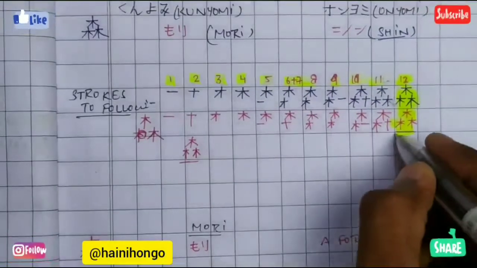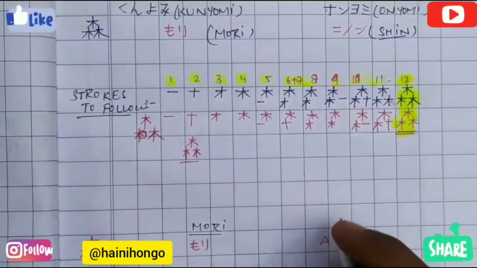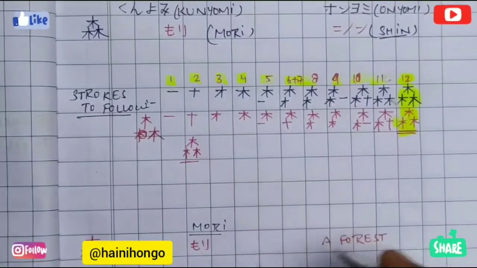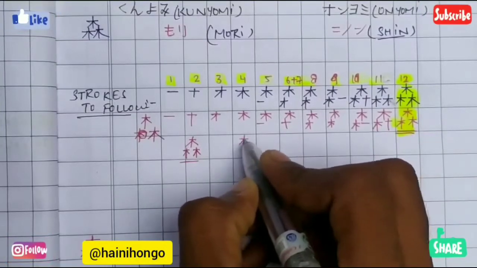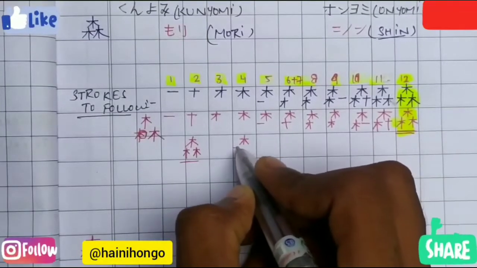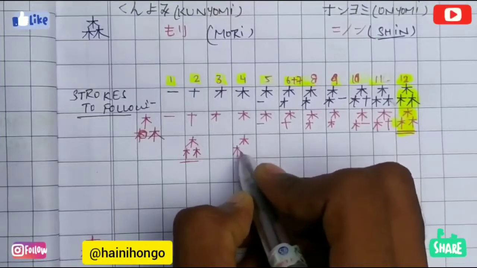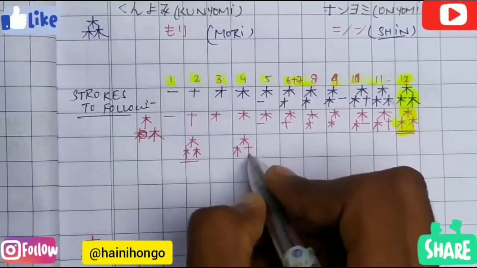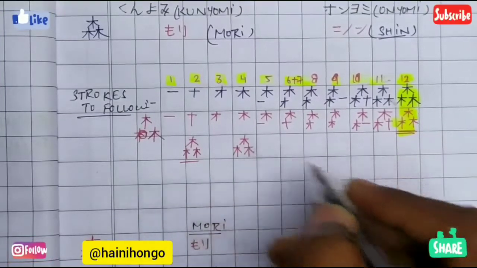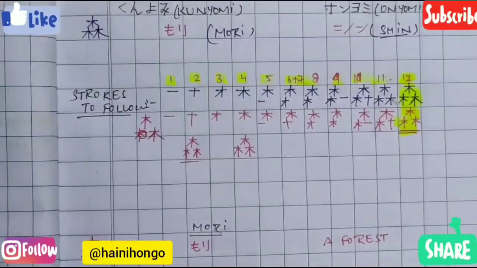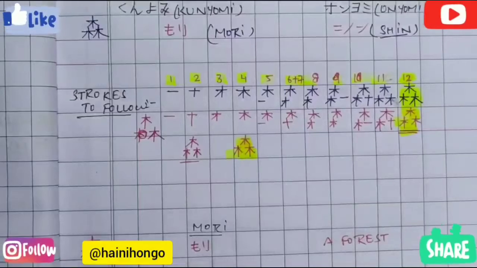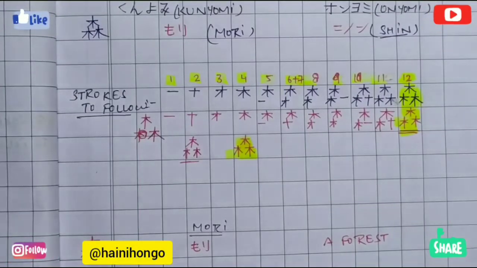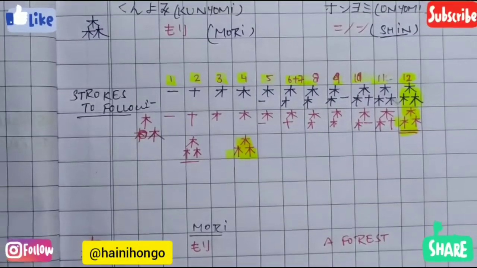So guys, this was the final kanji which is having 12 strokes. Now let's do one more time. Ichi, ni, san, yon, go, roku, nana, hachi, kyu, ju, juichi, juni. So this is our kanji of forest and jungle. Now let's move to the kunyomi and onyomi of this kanji.